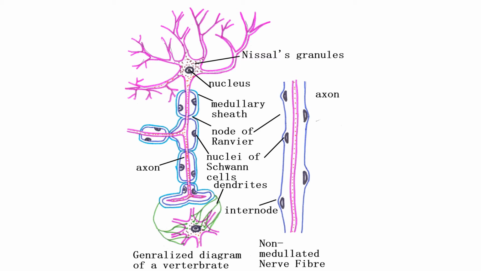Collaterals: in some neurons, the axon bears some side branches. These are termed collaterals. Neurons can also be classified on the basis of cell processes emerging from the cell body. Unipolar neurons: in this type of neuron, only one axon, often with dendrites or collateral processes, takes its origin from the cell body. This type of neuron is found within the posterior roots of spinal nerves and in the roots of certain cranial nerves such as the trigeminal, glossopharyngeal, and vagus nerves.